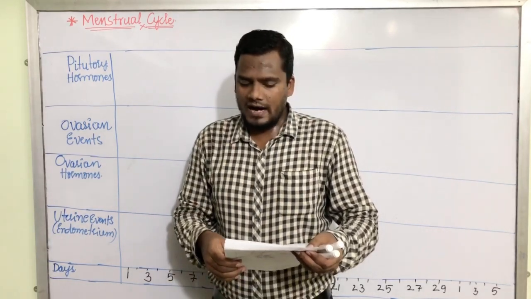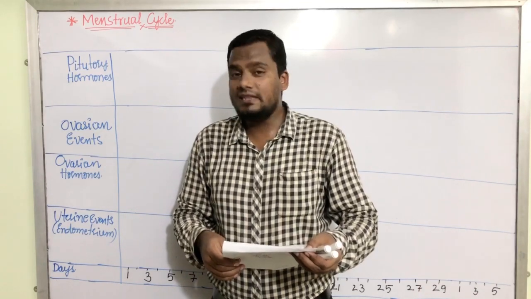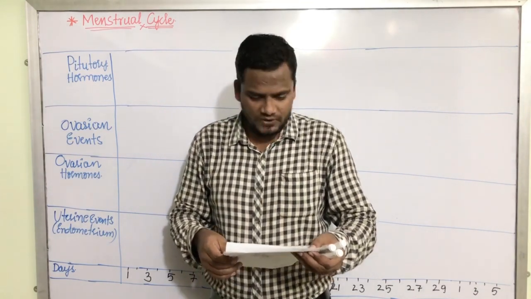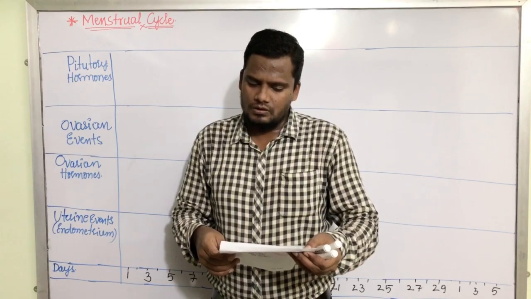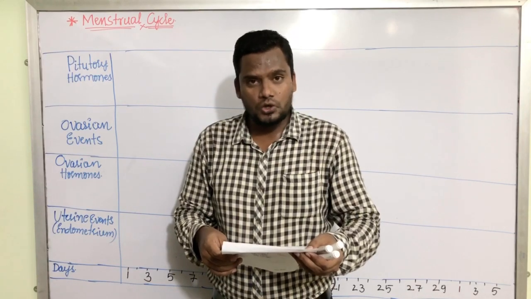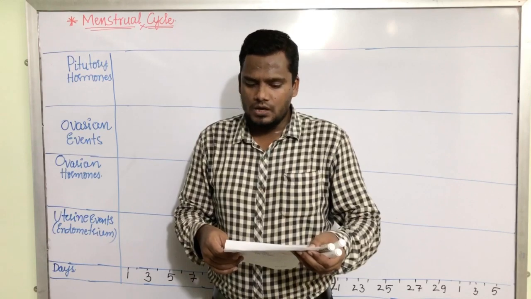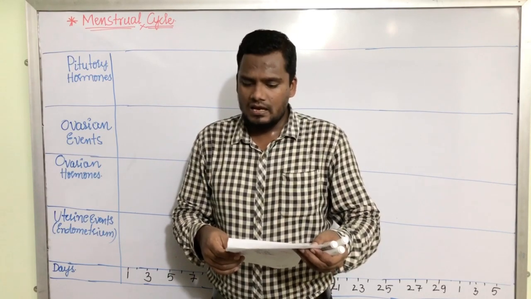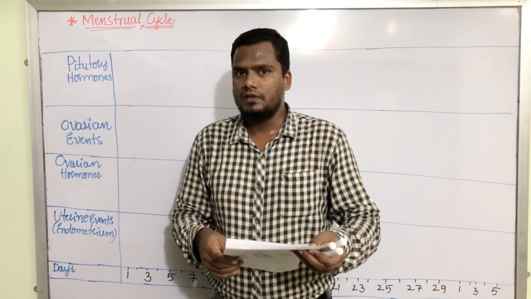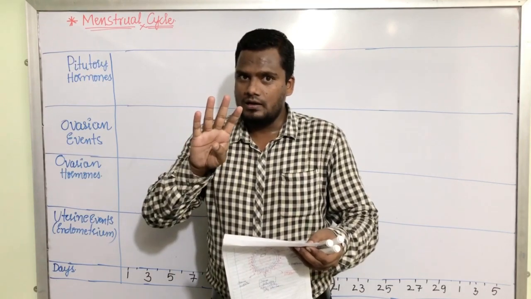Menstrual flow occurs due to the lack of: option A, FSH; option B, oxytocin; option C, vasopressin; option D, progesterone. They are the four options given.